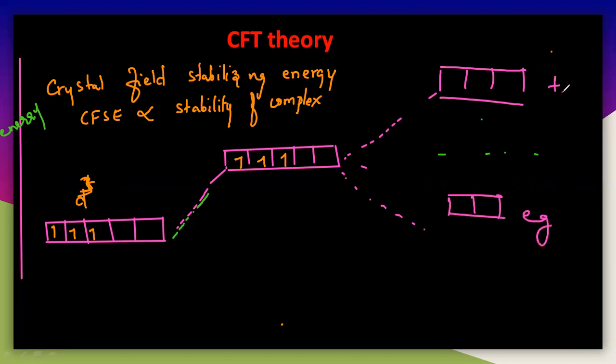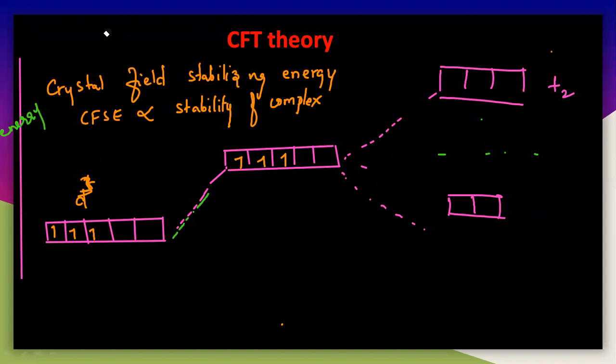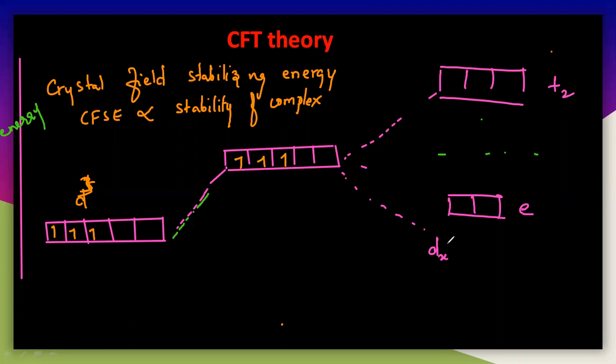So here e is downwards and t2 is upward. And here the symbols you should use are only t2 and e. This is again dx square minus y square and dz square, but here this is again dxy, dyz and dzx. So these are the d orbitals, with dxy, dyz and dzx having the symbol t2, and this is e here.